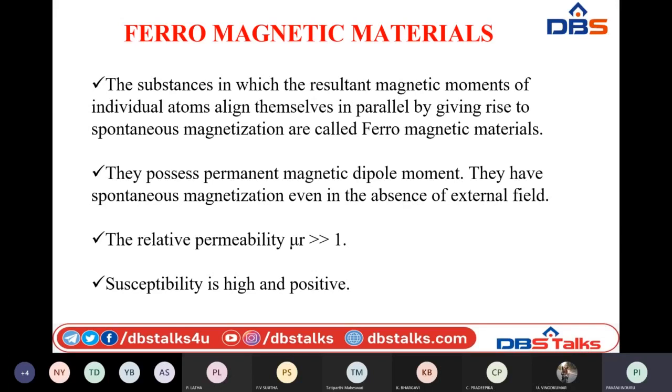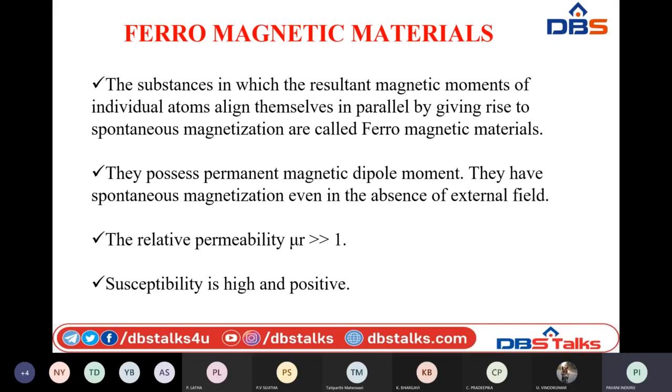They will have spontaneous magnetization even in the absence of an external magnetic field. That means once the ferromagnetic materials are magnetized, even if we remove the external magnetic field, they will possess magnetism in them. This kind of property is applicable only for ferromagnetic materials.